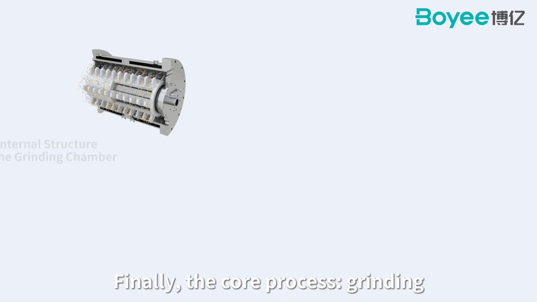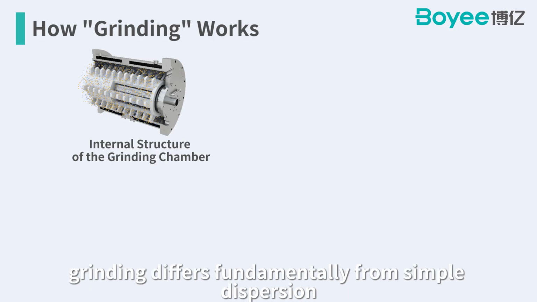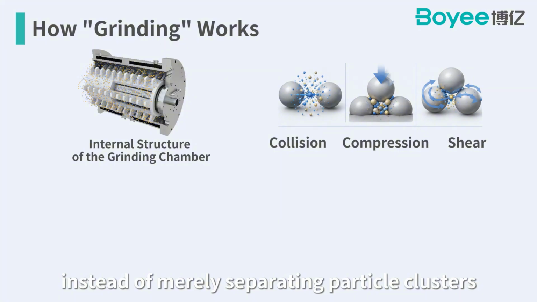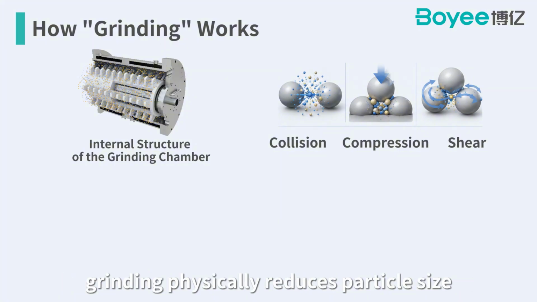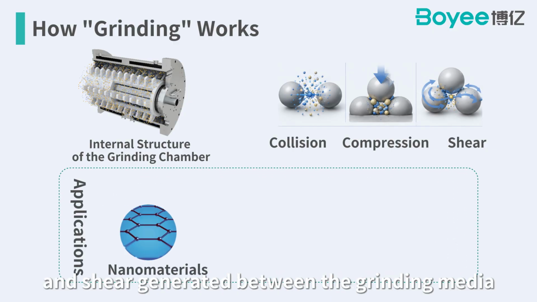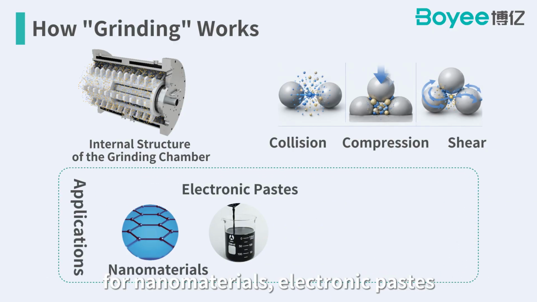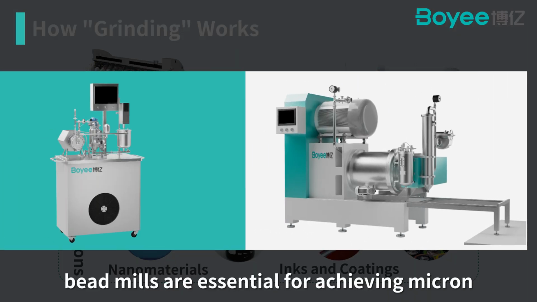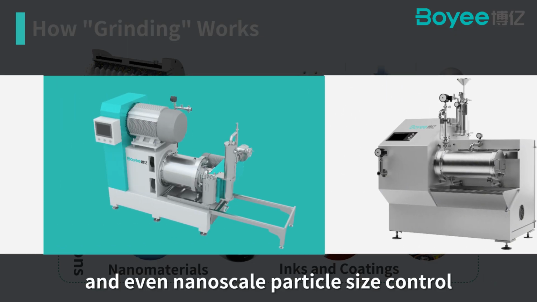Finally, the core process, grinding. Grinding differs fundamentally from simple dispersion. Instead of merely separating particle clusters, grinding physically reduces particle size through impact, compression, and shear generated between the grinding media and the material. For nanomaterials, electronic pastes, inks, coatings, and battery materials, bead mills are essential for achieving micron and even nanoscale particle size control.